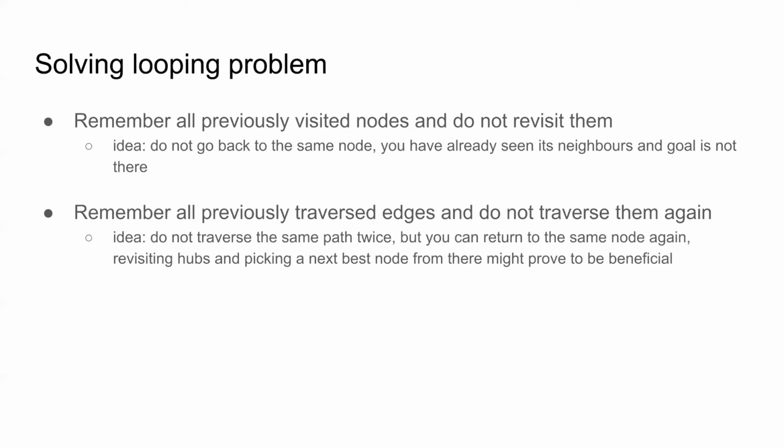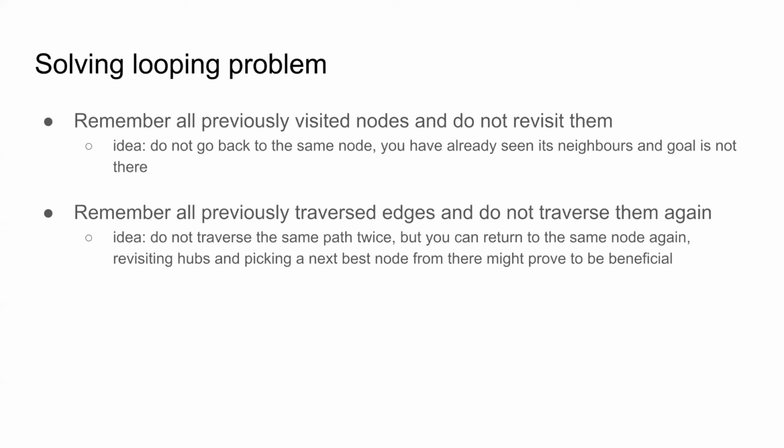In our future solutions that we will present, we encountered a looping problem, meaning that when the algorithm came to a certain node and decided upon traversing to another node, it started to jump between these nodes. And we solved this problem in 2 ways.